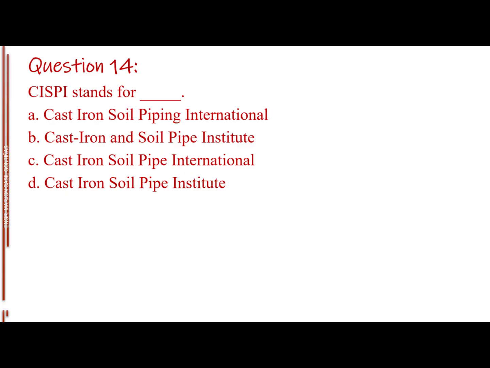Question number 14. CISPI stands for blank. Letter A, Cast Iron Soil Piping International. Letter B, Cast Iron and Soil Pipe Institute. Letter C, Cast Iron Soil Pipe International. Letter D, Cast Iron Soil Pipe Institute.